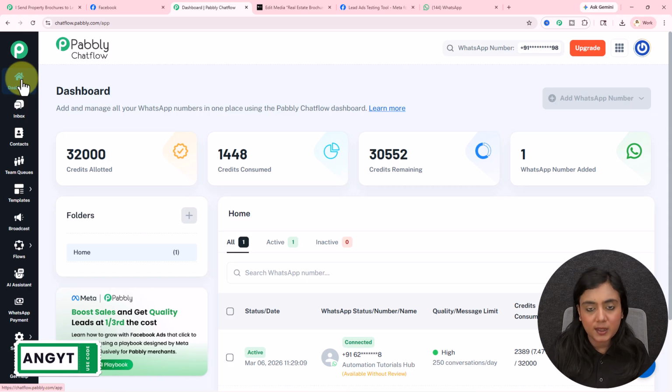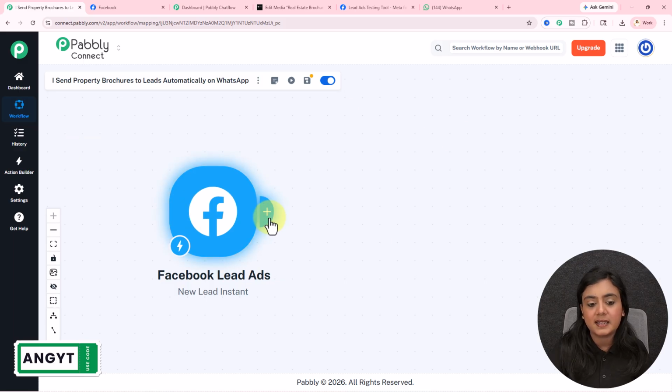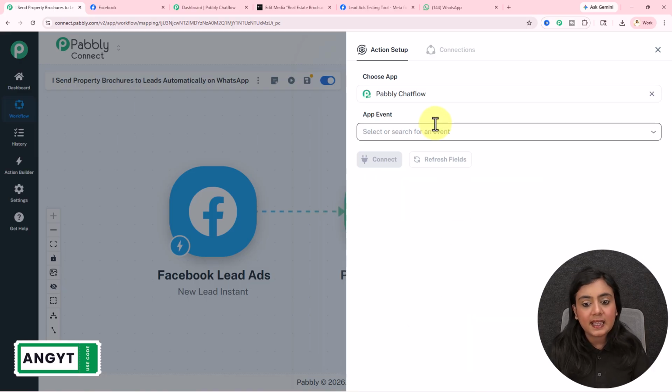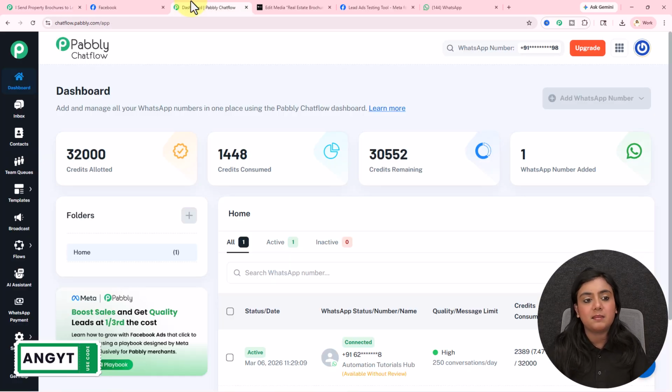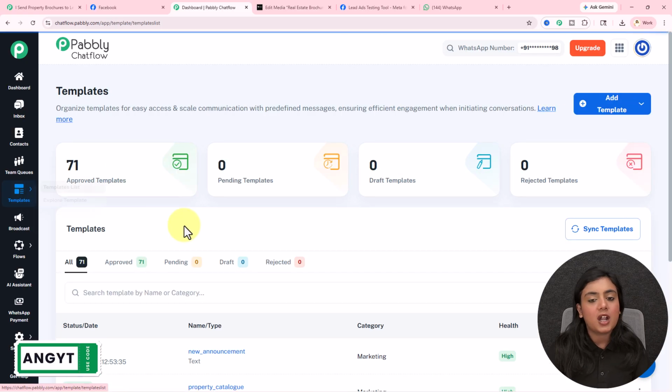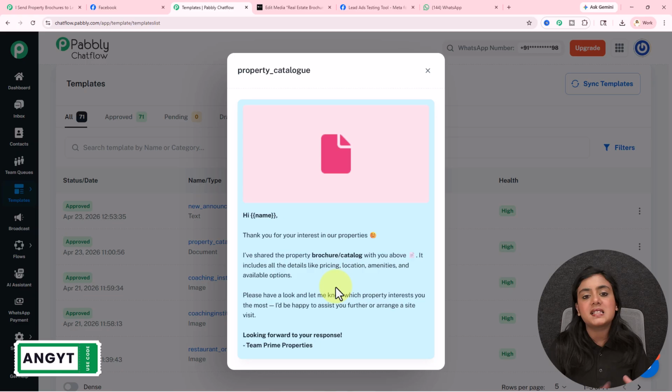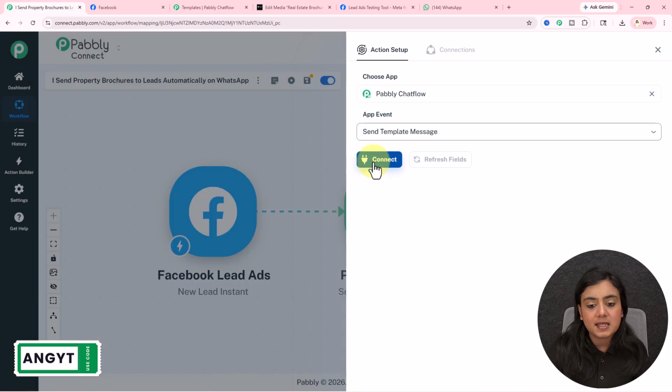We are going to send WhatsApp messages using Pabbly Chat Flow in this video. But if you want, you can send WhatsApp messages using WhatsApp Cloud API, AiSensy, Wati, Interakt. According to your requirement, you can create this setup over here in the action. You can select the action application using whichever tool you're using, okay? I am using Pabbly Chat Flow, so I'll select it, and the event over here is going to be send template message, because using Pabbly Chat Flow, I have created this template and I want to share this template as a message towards all my leads, okay? After that, I'm going to click on this connect button.